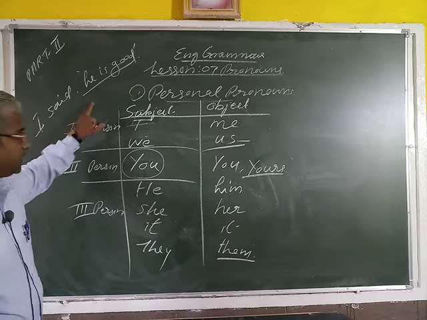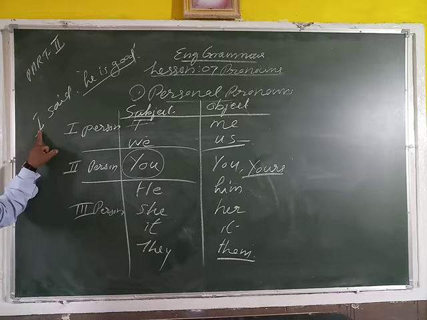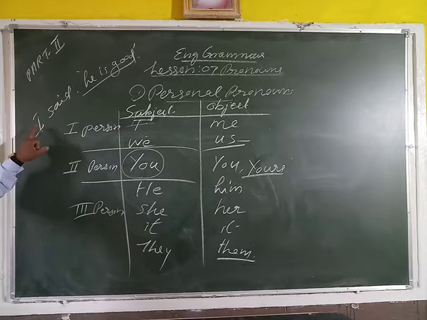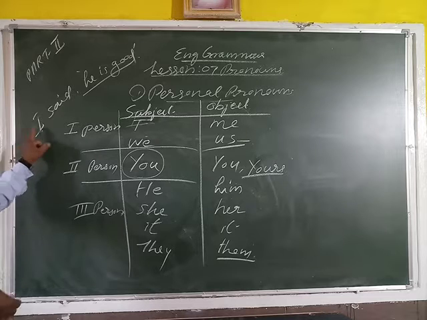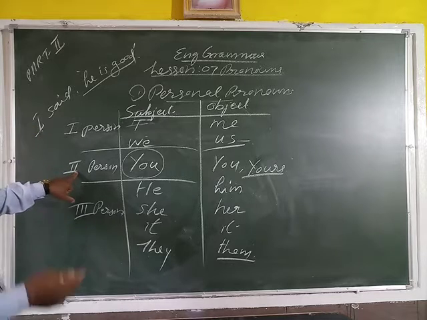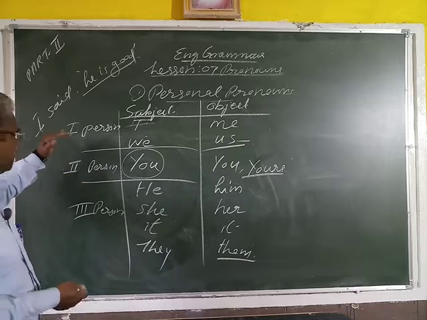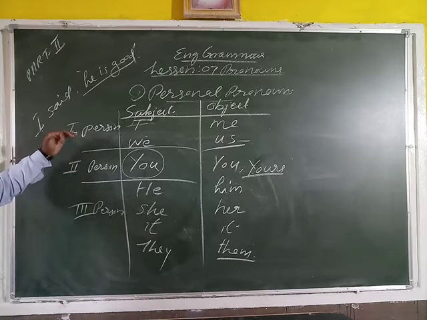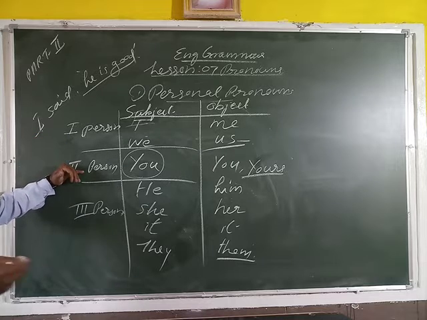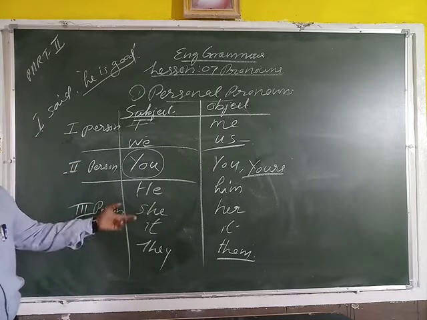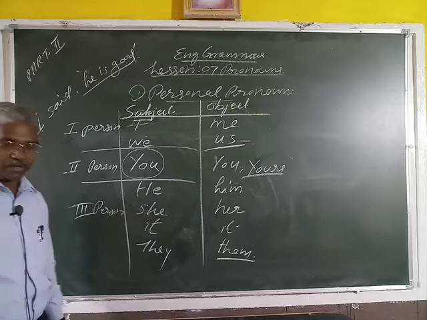Here in this sentence, the first person is I. The first person is talking to the second person about the third person: he, she, it, they.